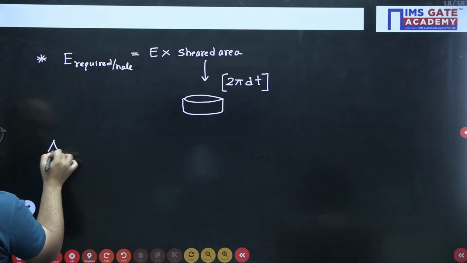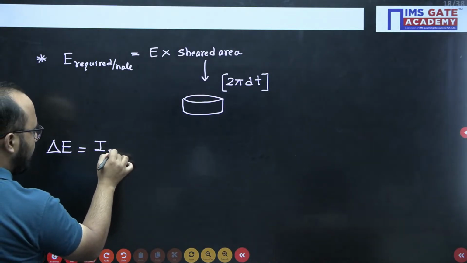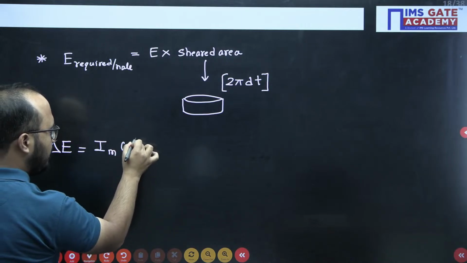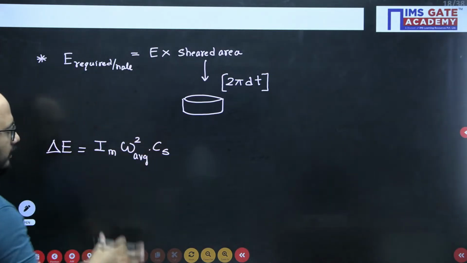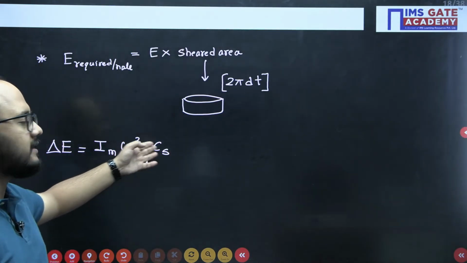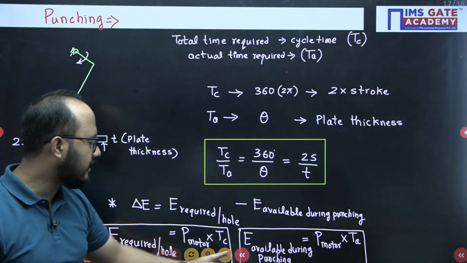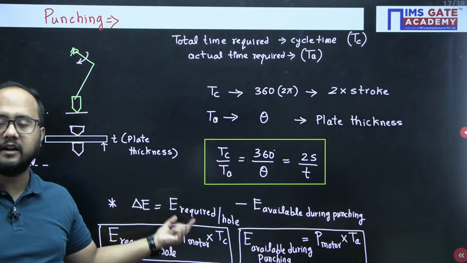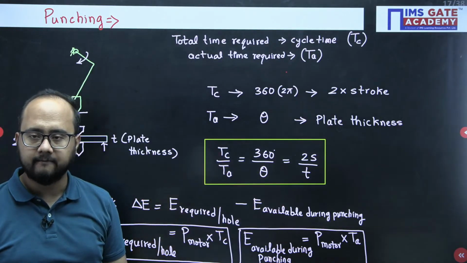Another delta E formula that we usually use is I_m, that is mass moment of inertia, into omega square, average omega, multiplied by CS. This is the main formula. Sometimes they will ask the mass moment of inertia of the flywheel required, or a CS value, or omega value. One of the parameters they will ask. But how to get delta E? This is the formula: energy required per hole minus energy available during the punching operation.